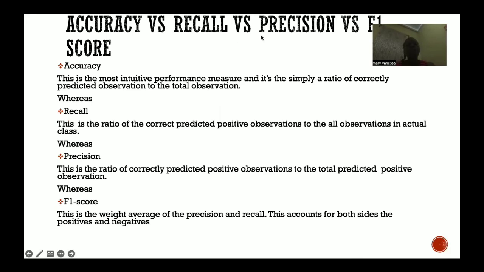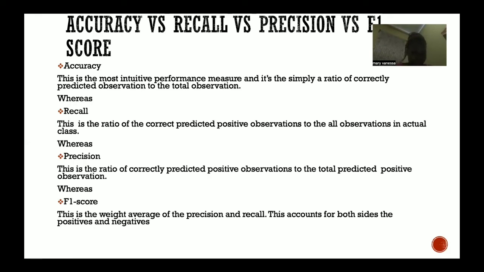Accuracy versus recall versus precision versus F1 score. Accuracy is the most intuitive performance measure, and it's the simple ratio of correctly predicted observations to the total observations, whereas recall is the ratio of correctly predicted positive observations to all observations in an actual class.